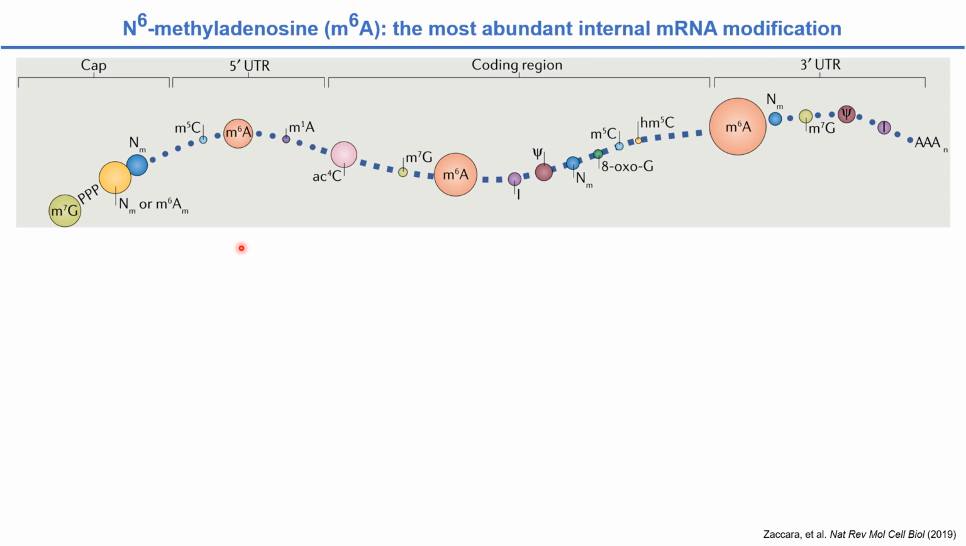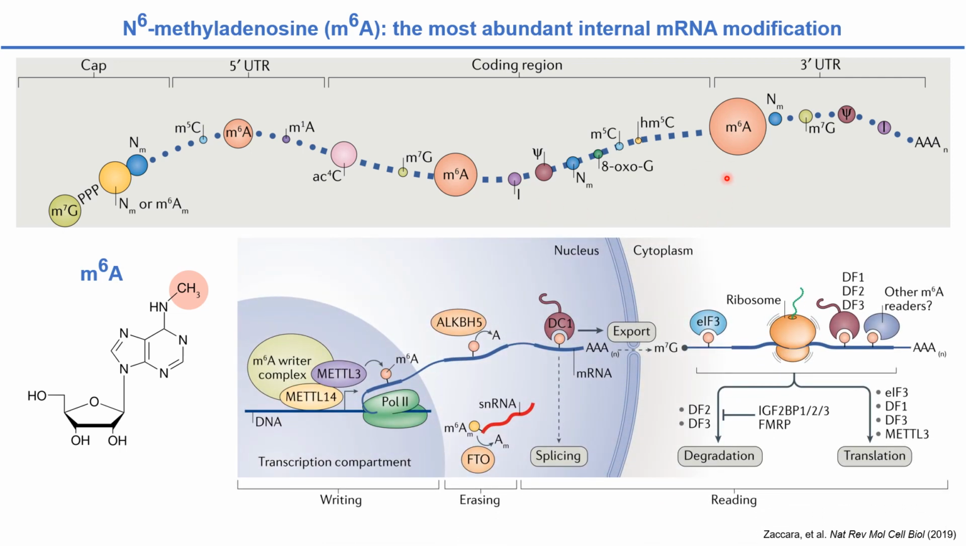More than 150 RNA modifications in living cells have been identified to date. Of them, m6A is the most abundant modification in the internal region of messenger RNA. m6A is involved in many gene regulatory processes such as RNA splicing, transport, degradation, and translation.